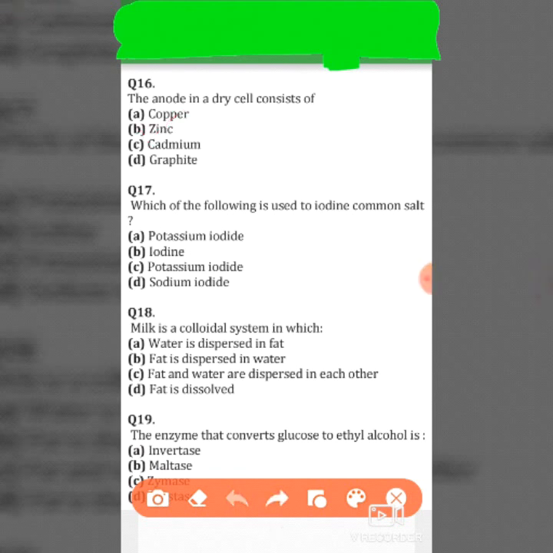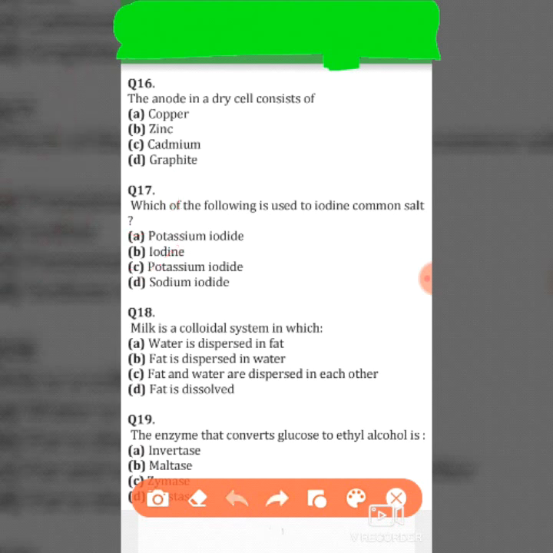Next question. Which of the following is used to iodize common salt? Option A. Potassium iodide, B. Iodine, C. Potassium iodide, and D. Sodium iodide. So you know the answer, option A or option C, because they are the same, and its right answer is potassium iodide. So you can say A or C.